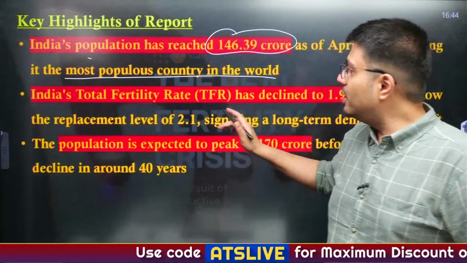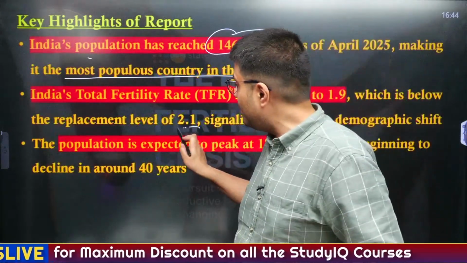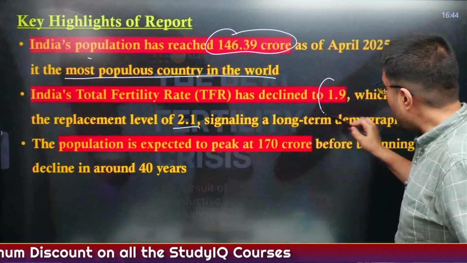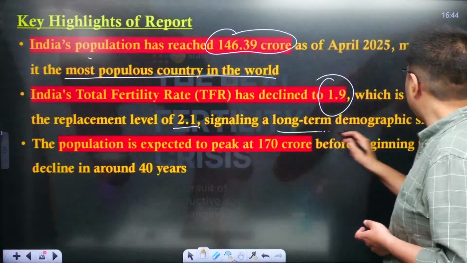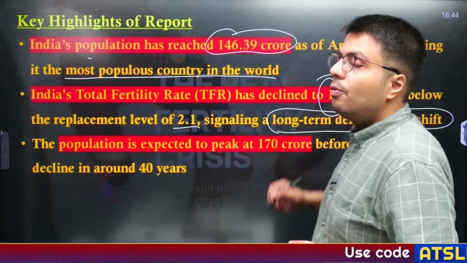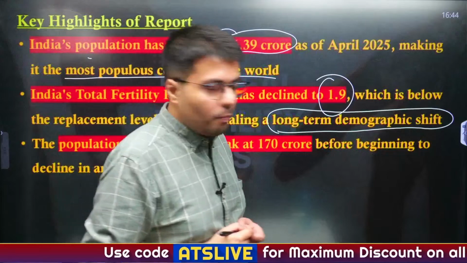Now, India's total fertility rate has declined below the replacement level of population. The replacement level is 2.1, and now our TFR has reduced to 1.9, which means that a long-term demographic shift will happen. What will be the long-term demographic shift? Can anyone let me know?